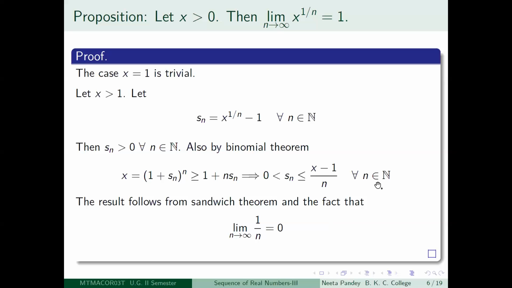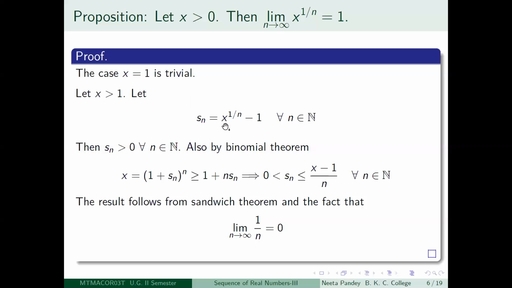You got that for every positive integer n, Sn is sandwiched between 0 and (x minus 1) by n. So look at the sequence (x minus 1) by n. Since the sequence 1 by n is a null sequence, the sequence (x minus 1) by n is also a null sequence. Again, the constant sequence 0 is a null sequence. So Sn, which is sandwiched between these two null sequences, is also a null sequence. So Sn is a null sequence, means limit n tending to infinity Sn is equal to 0.